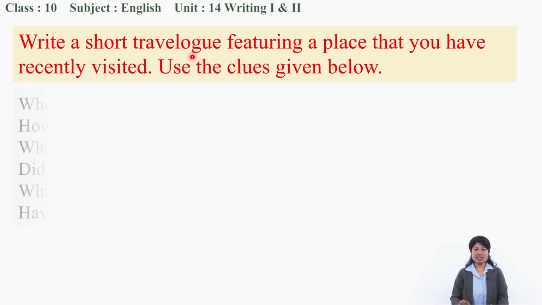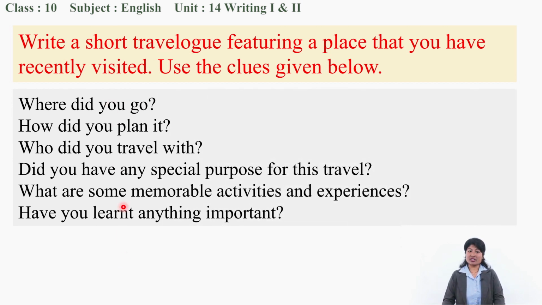Anyways, here are the clues, in question form. If you follow this question pattern, then we can prepare a complete travelogue. So, where did you go? How did you plan it? Who did you travel with? Did you have any special purpose for this travel? What are some memorable activities and experiences? Have you learned anything important? If we take these questions as our guidelines and answer these questions, then our travelogue is prepared.